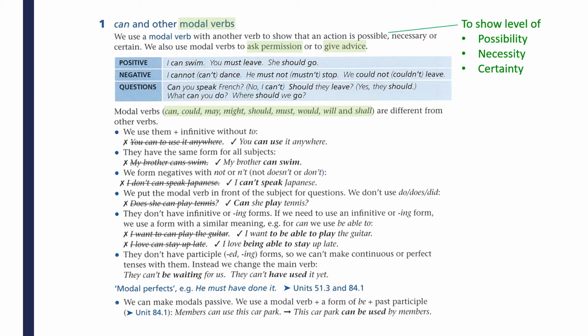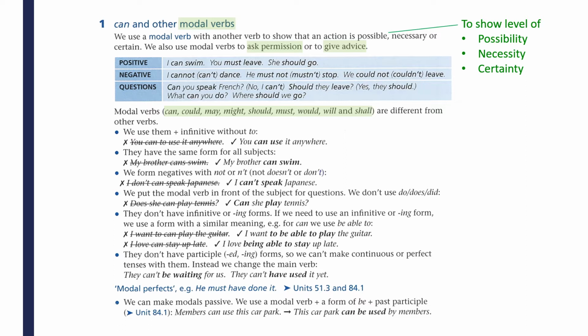Let's take a look at the positive examples here. Whenever we use modal verbs, as you can see, the verb after them always stays in the base form. Therefore, we always say you must leave and never say you must left. Also, the modal verbs always stay in the same form no matter who the subject is. Therefore, we always say she should go instead of she shoulds go. The negative and question forms are listed there for you.